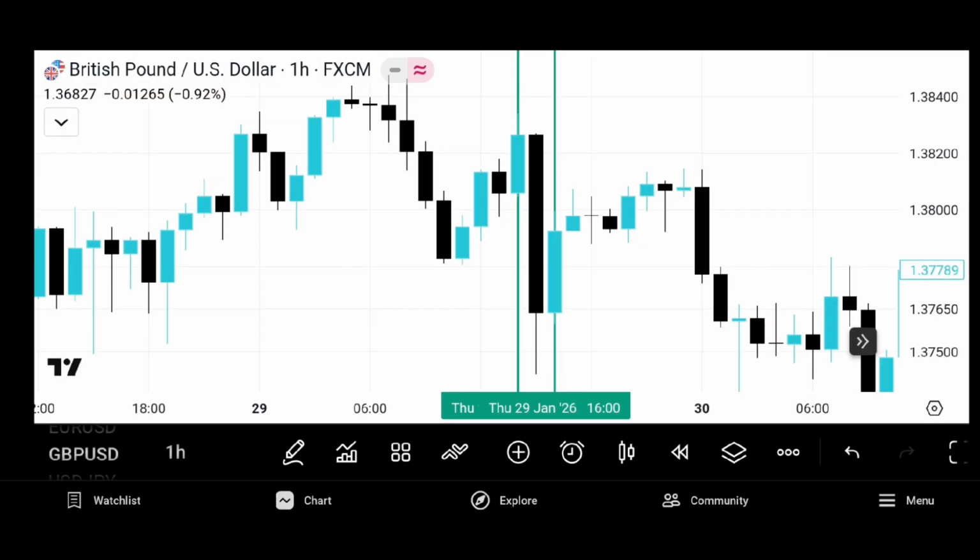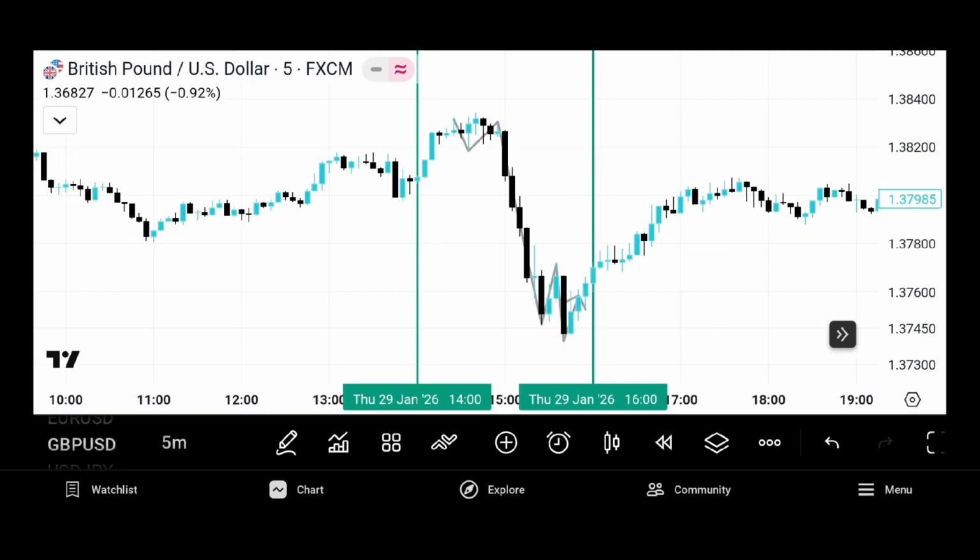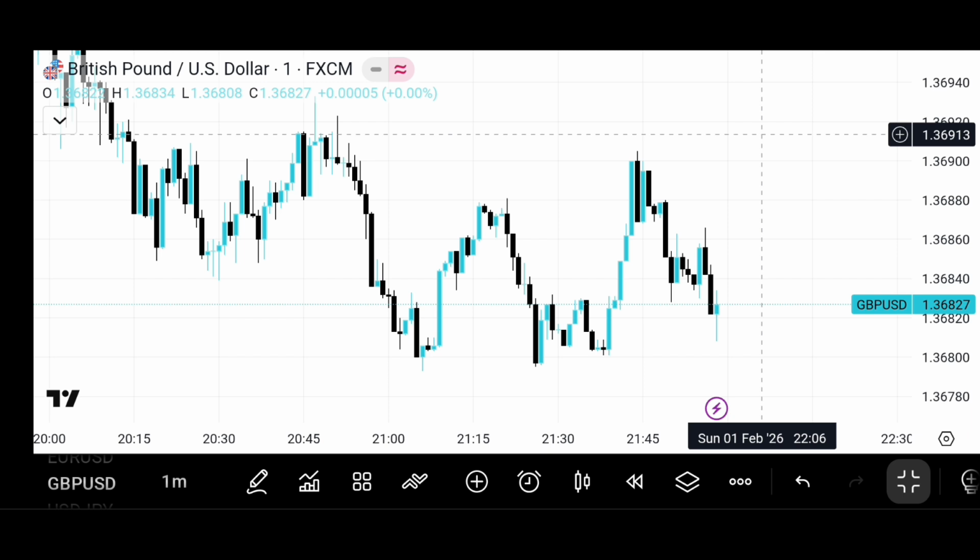Think about it. What looks like one big bullish leg on a 1 hour chart is actually several smaller trends on a 5-minute chart. Each one of those smaller pushes and pullbacks is a full trend on a lower time frame. So if you only watch the lower time frame, it might look like the trend is ending, but on the higher time frame, it's just one leg.